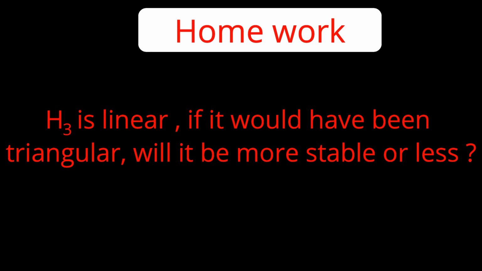So if you distribute those 3 electrons in this energy sequence, the A and E energy sequence of triangular H3 plus, then will the triangular H3 be more stable or the linear H3 be more stable? Just think about bonding, antibonding, increase, decrease in energy, you can get the answer. The question is a tricky one. I know you can answer. Okay, I am waiting for your answers.